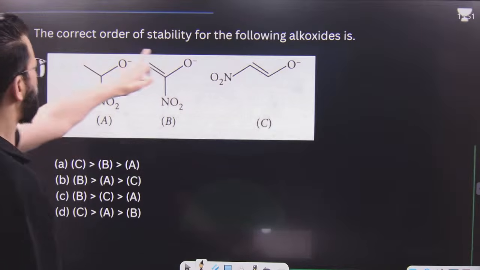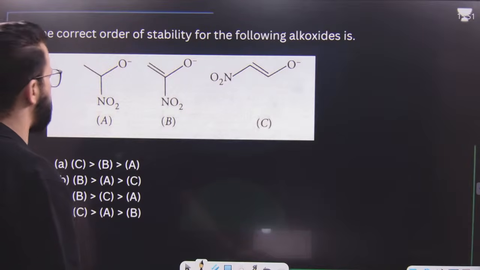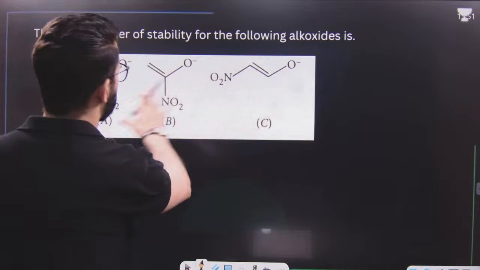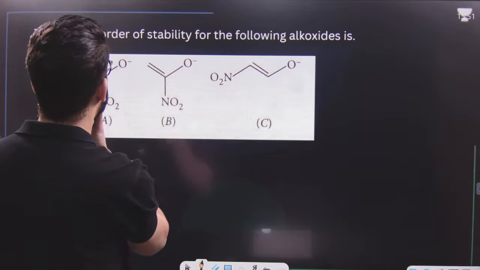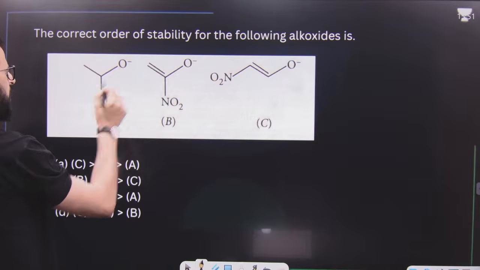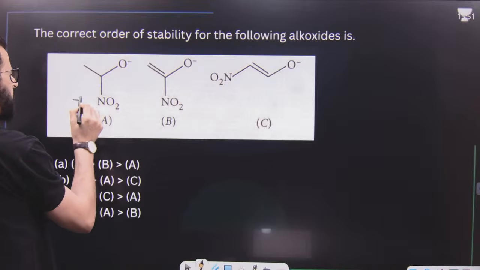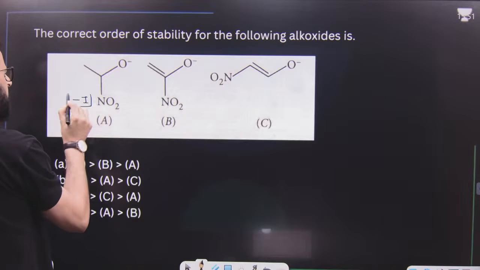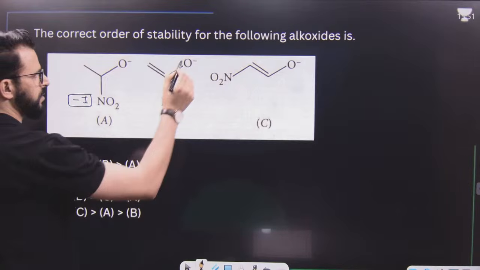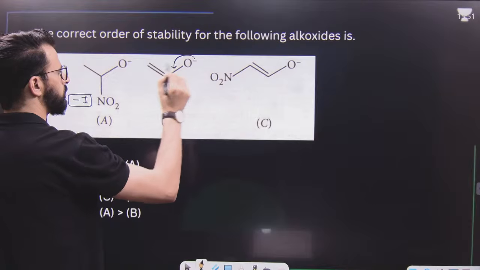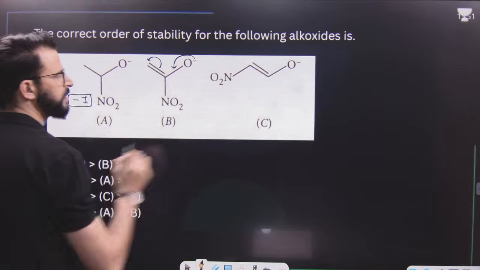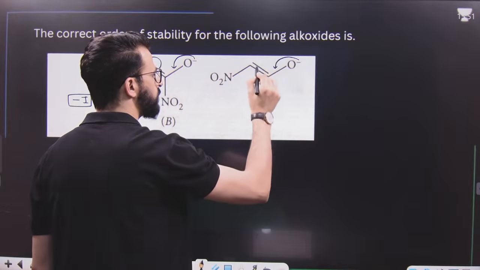Question says, correct order of stability for the following oxides. These are the oxides. You have to tell me the correct stability order. Have a look. This oxide is stabilized by minus I of this nitro group. This is stabilized because of resonance.